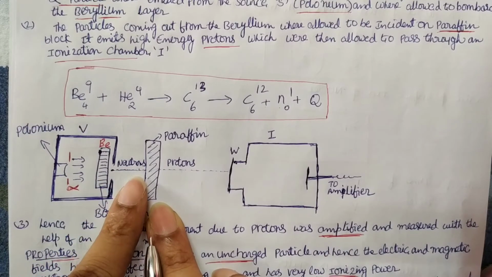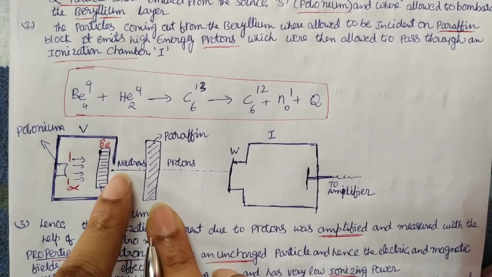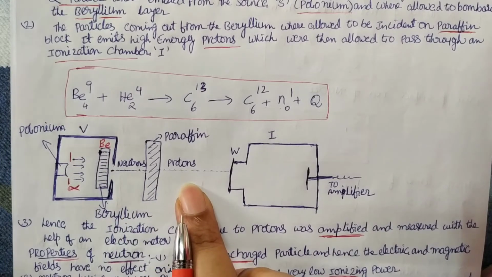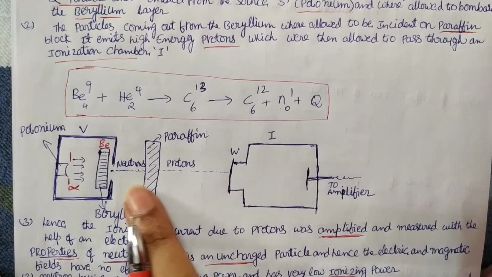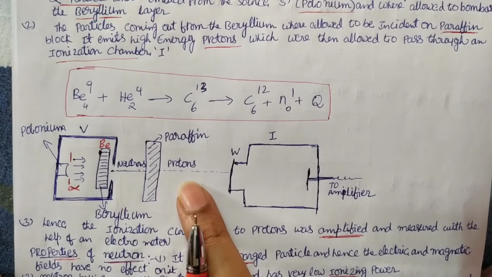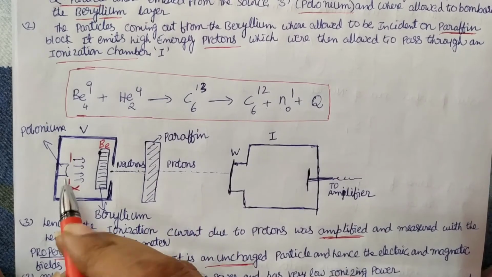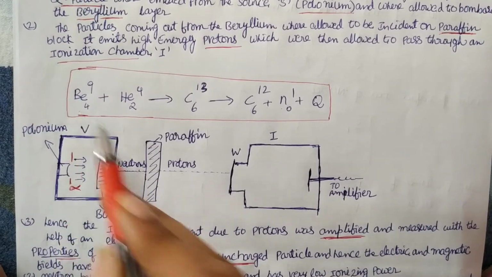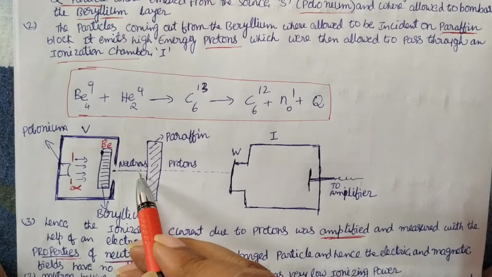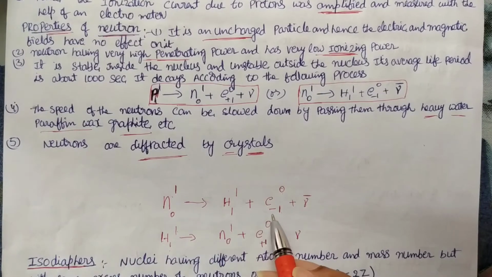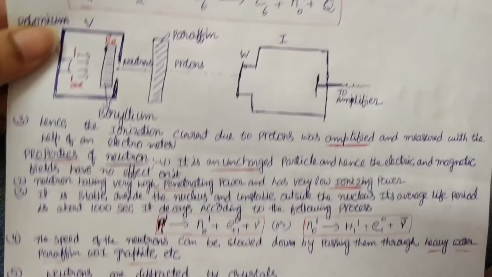So they decided that these are neutrons, which are uncharged particles, but the mass is the same as a proton. That is what Chadwick discovered: there is no charge on the particle, but the mass is the same as a proton. That's what they call a neutron. First, polonium material ejects alpha particles, which bombard a beryllium plate, and after that you get neutrons. After getting neutrons, they will be converted into protons. You see here, neutrons will be converted into protons by giving an electron and some energy outside.